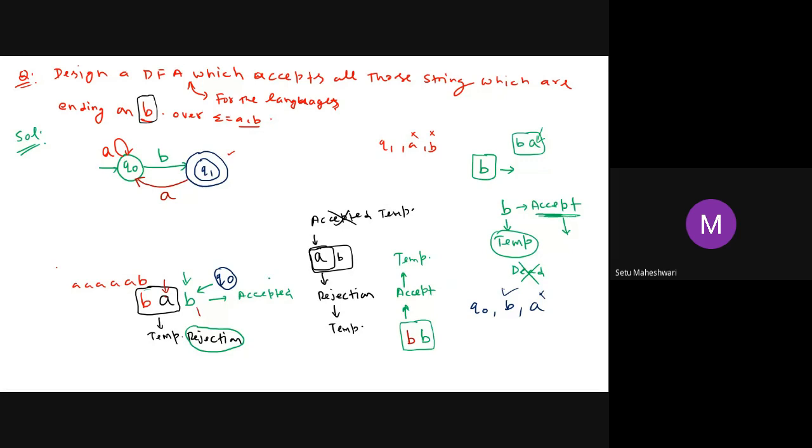So I should leave it in the accepted state only, because I am ready to accept it. Which state is accepting? Q1 is accepting. So I'm supposed to leave it on Q1 itself.